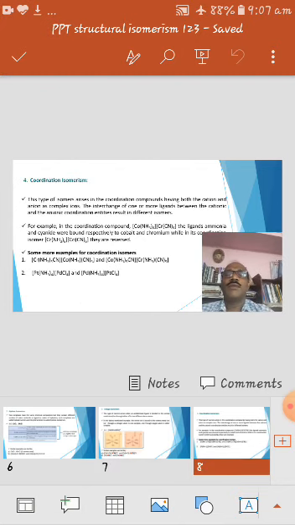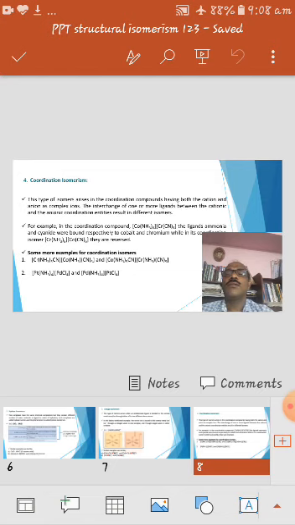Passing to the fourth one, the last one under structural isomerism, coordination isomerism. This type of isomers arises in coordination compounds having both the cation and anion as complex ions. The interchange of one or more ligands between the cationic and anionic coordination entities results in different isomers.